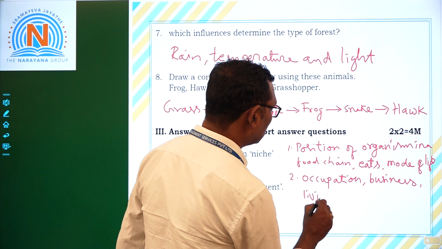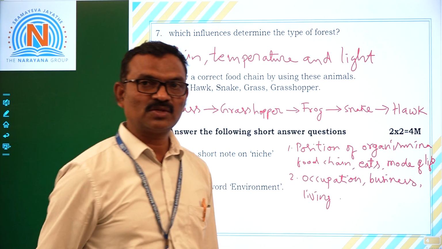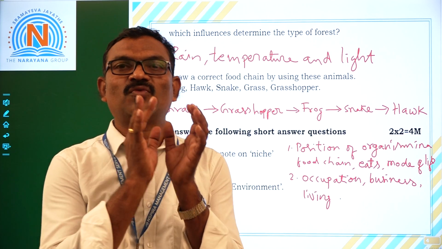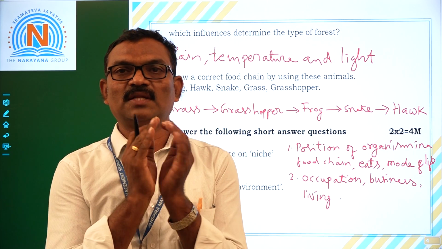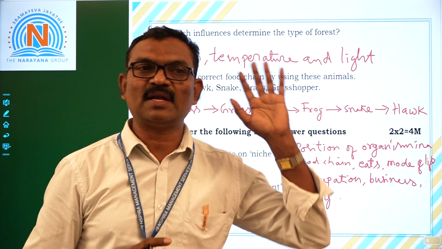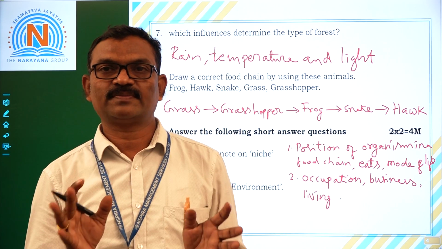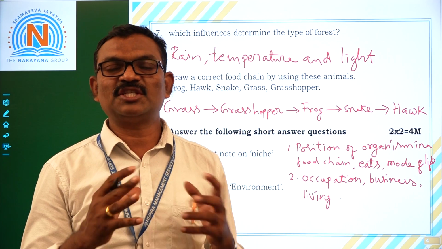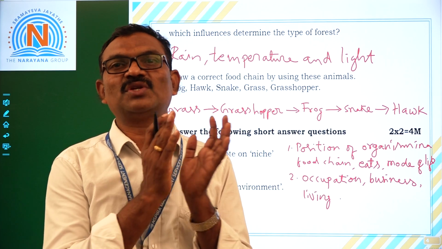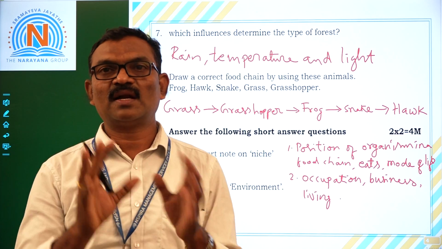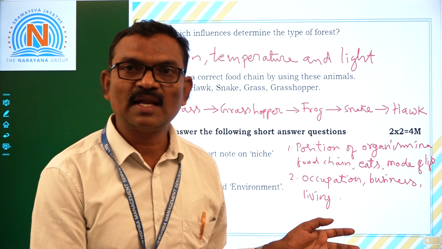So niche denotes the position of organism in a food chain and what it eats and the mode of life. Not only that, this niche denotes the occupation of an organism and how it goes about its business and also how it earns its livelihood.